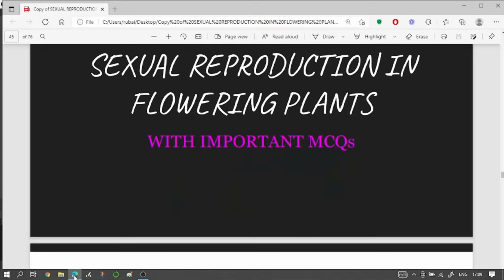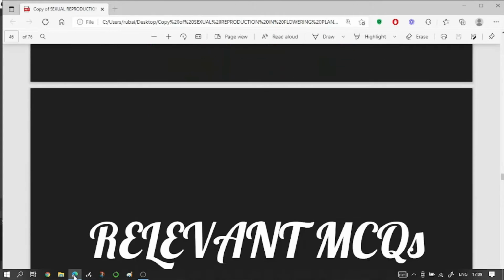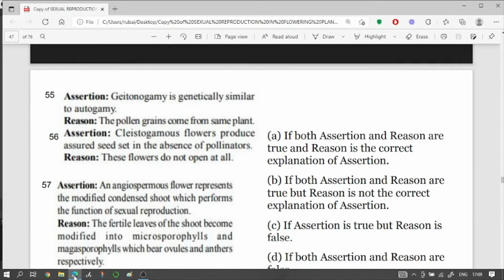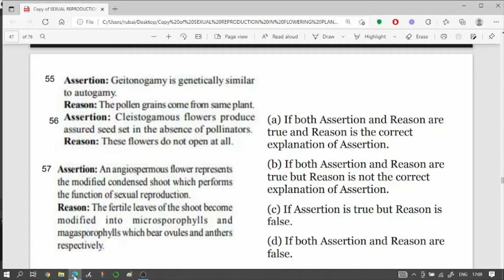Today we'll start the class with some important questions. So firstly, we'll try to solve some assertion reason questions from the topic which we covered in the last video, that is pollination. So the first question which you can see over here, geitonogamy is genetically similar to autogamy. That's what the assertion says. And the reason says that the pollen grains come from the same plant.